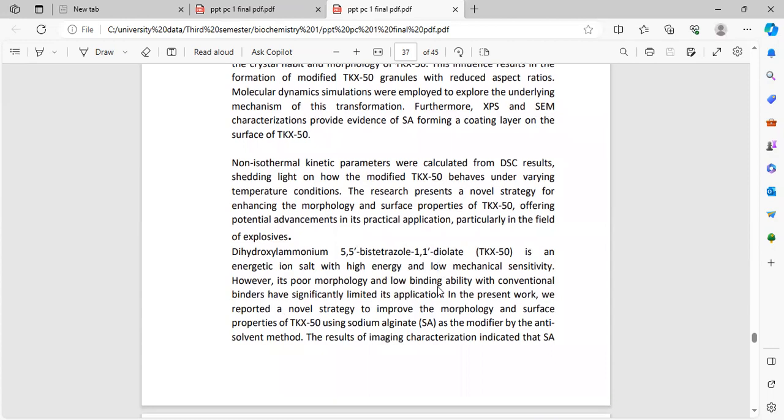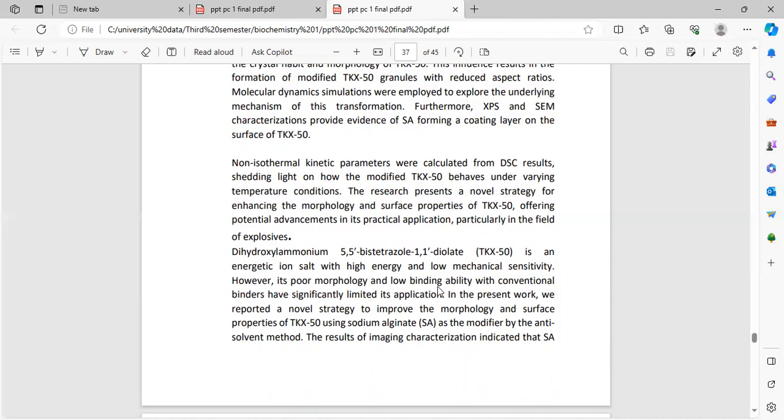Non-isothermal kinetic parameters were calculated from the DSC result, shedding light on how the modified TKX50 behaves under varying temperature conditions. The research presents a novel strategy for enhancing the morphology and surface properties of TKX50, offering potential advancement in its practical application, particularly in the field of explosives.